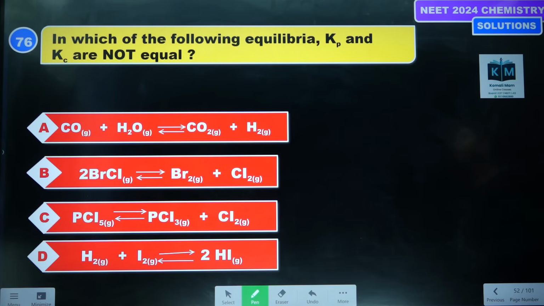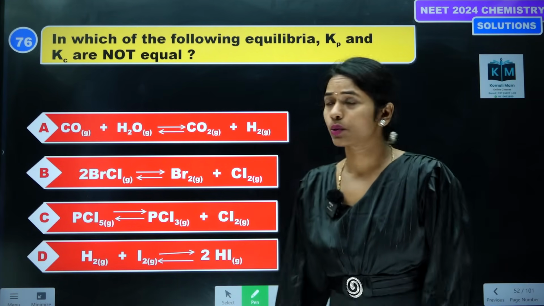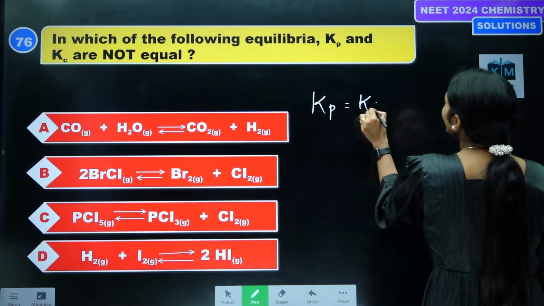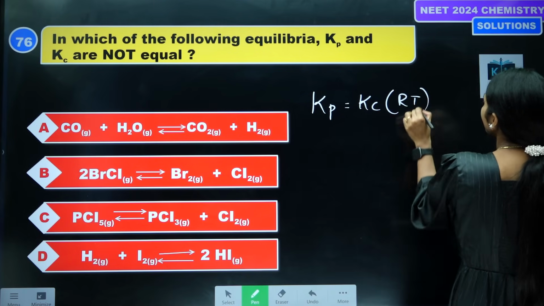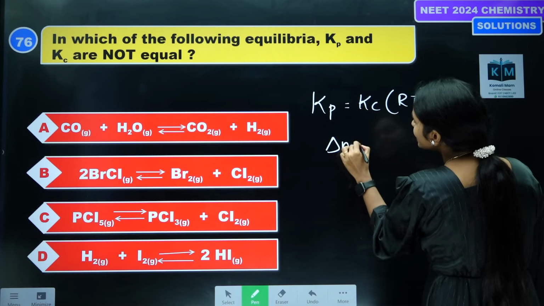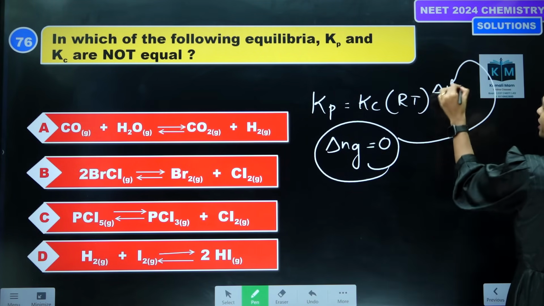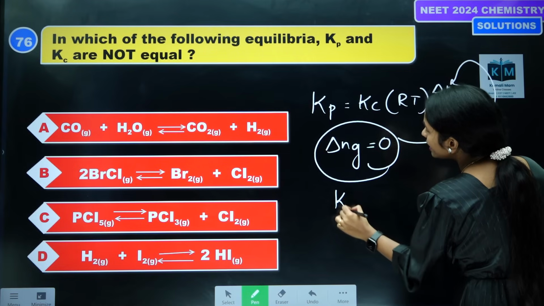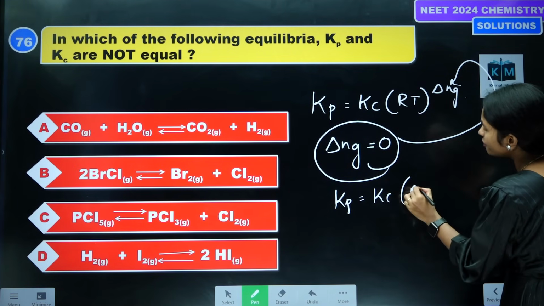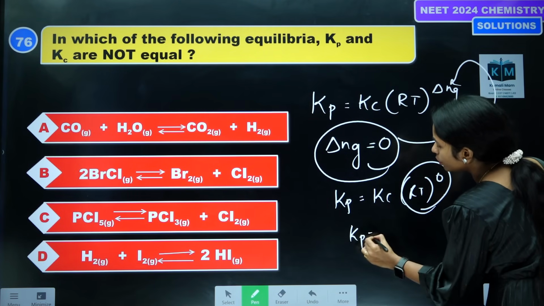Next one. In which of the following equilibria are Kp and Kc not equal? Let's see. Kp is equal to Kc into RT to the power of delta ng. If delta ng is equal to 0, put 0 in this place, then Kp is equal to Kc into anything to the power of 0, which is 1. So this entire term becomes 1, and Kp is equal to Kc.